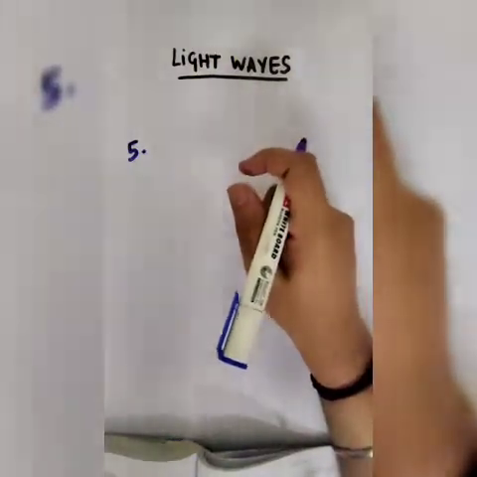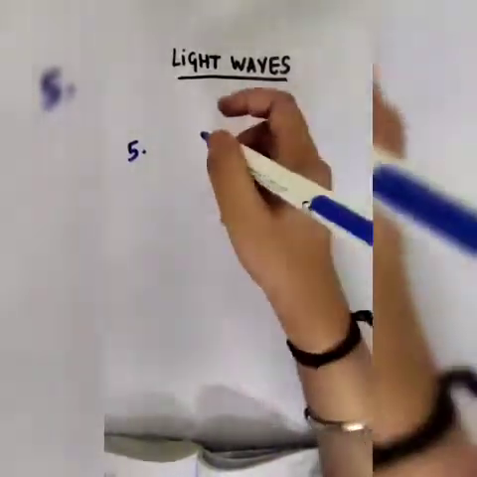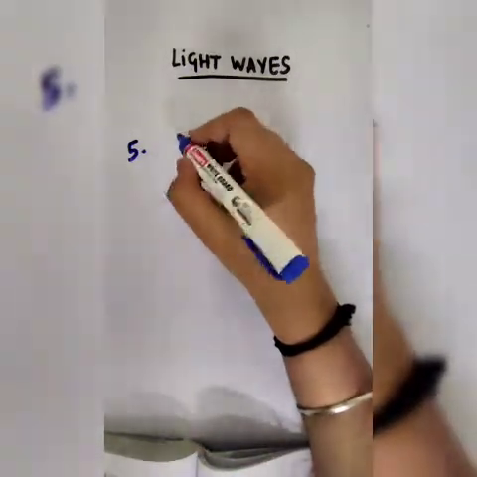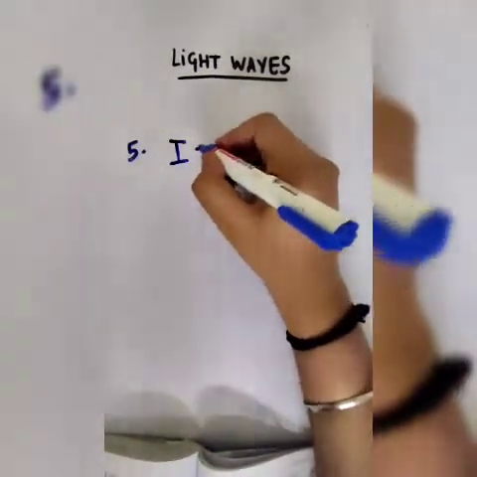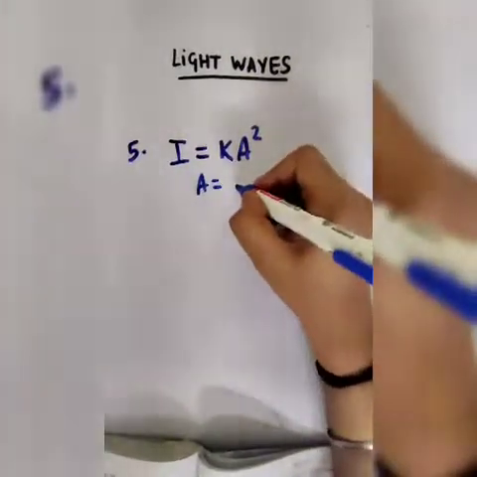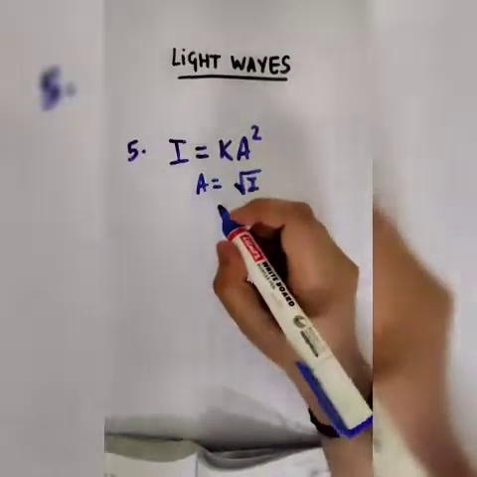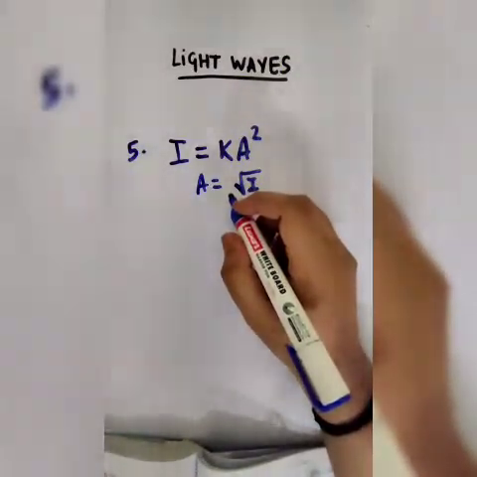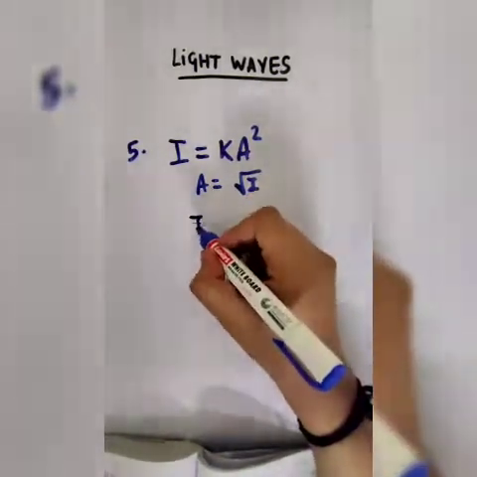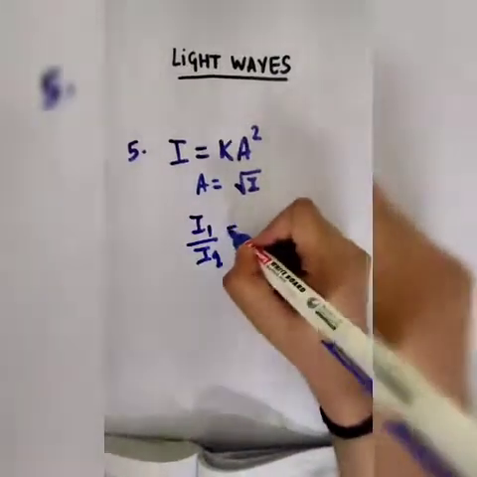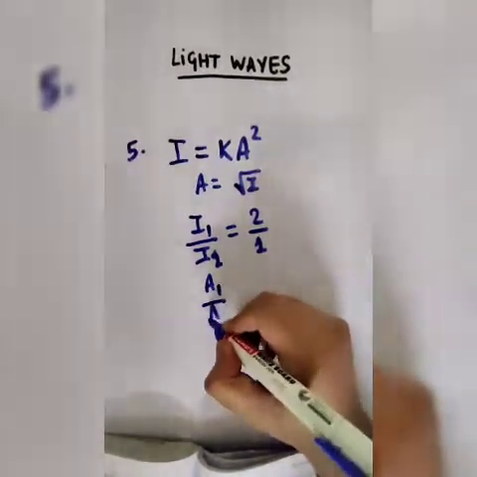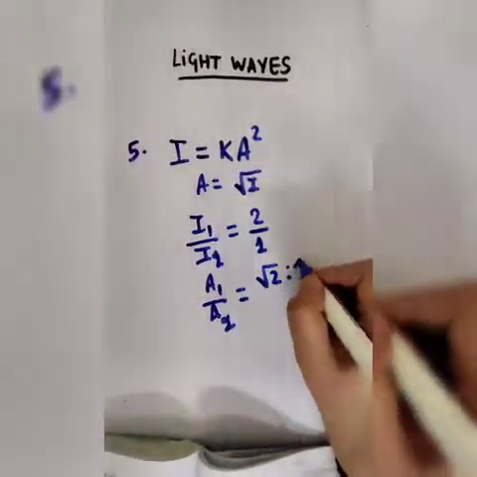Now coming to the fifth question. In this question, first of all we are required to have a basic understanding of the relationship between I and A. So I is equal to some constant k into A square. So amplitude can be written as root of I, or intensity. We are given that I1 by I2 is in the ratio 2:1. So A1 is to A2 would be in the ratio root 2:1.